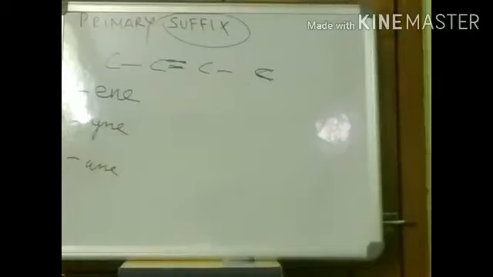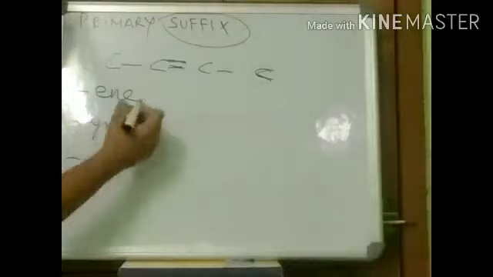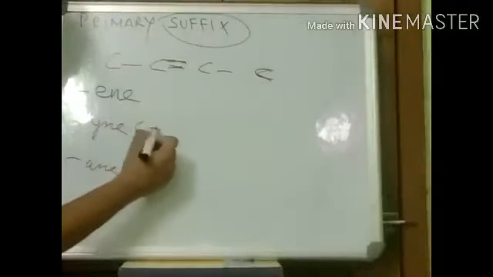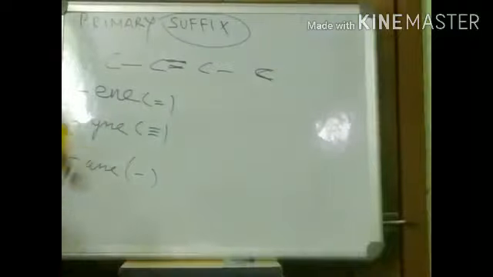We have studied about alkane, alkene and alkyne. So for a single bond, it's "ane". For a triple bond, it's "ine". This is for a single bond, this is for a triple bond, and "ene" is for a double bond. Now let us connect the two.